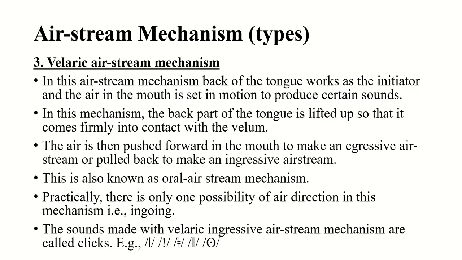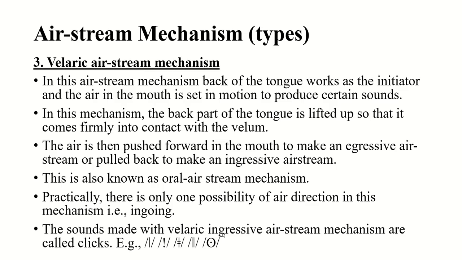But what happens here? Possibilities: earlier, in pulmonic, air only came outward; in glottalic it is in the middle, so air can come out and go in. Now this one is at the very top, so there is no possibility of air coming out, it can only go in. So there is no egressive sound, only ingressive. Practically, there is only one possibility of air direction in this mechanism, that is ingoing, ingressive only. So the sounds are made with velaric ingressive.